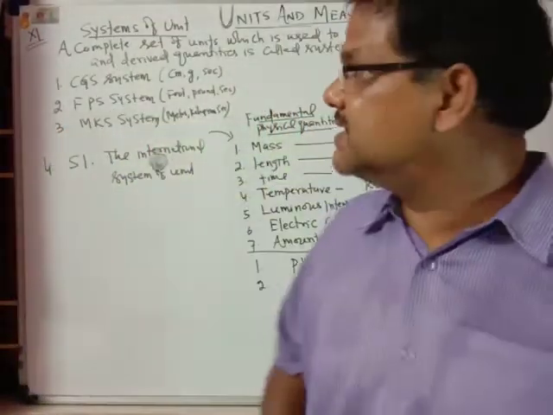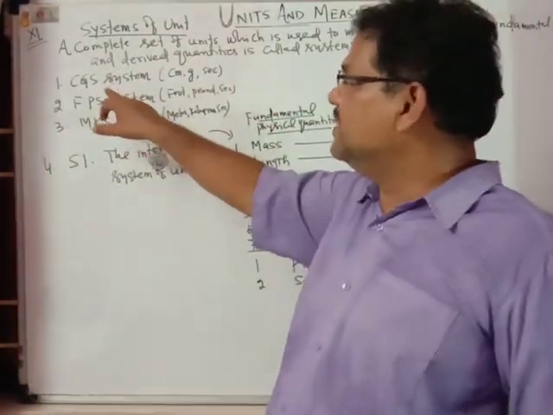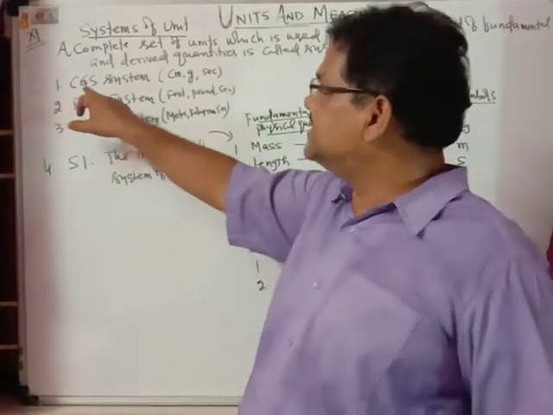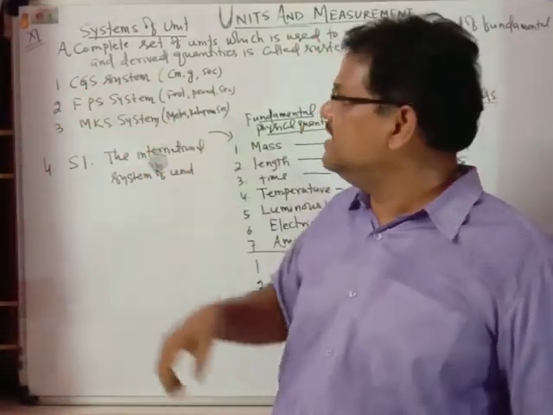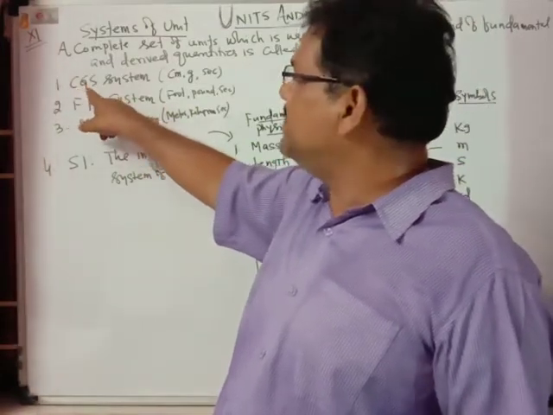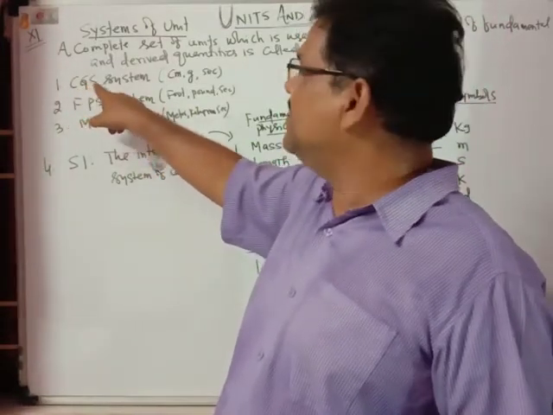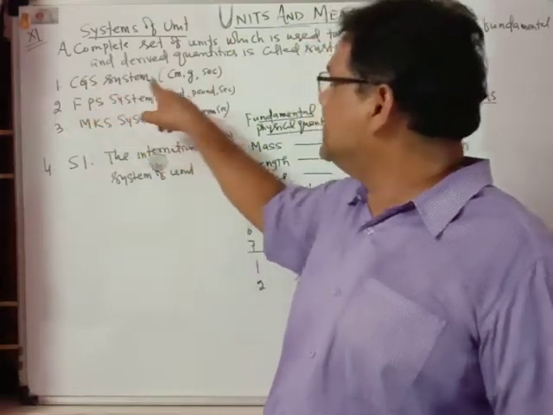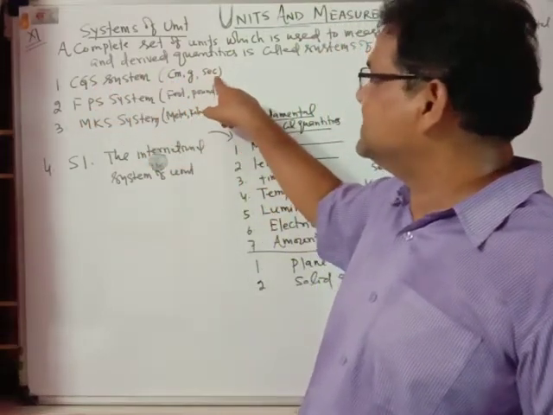The first system is called the CGS system. So what is the CGS system? In the CGS system, length is measured by the centimeter, mass is measured by the gram, and time is measured by the second. That is the centimeter, gram, second system.